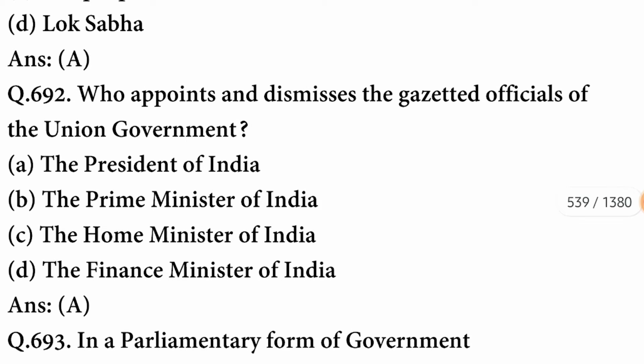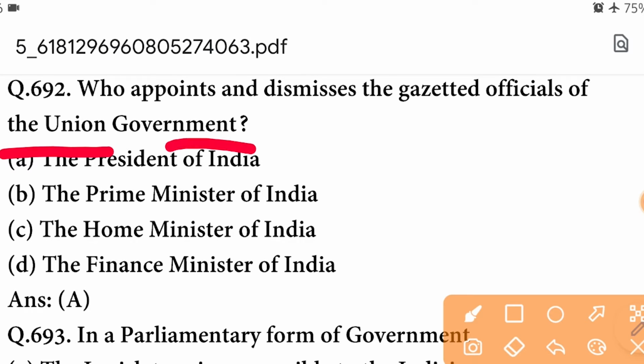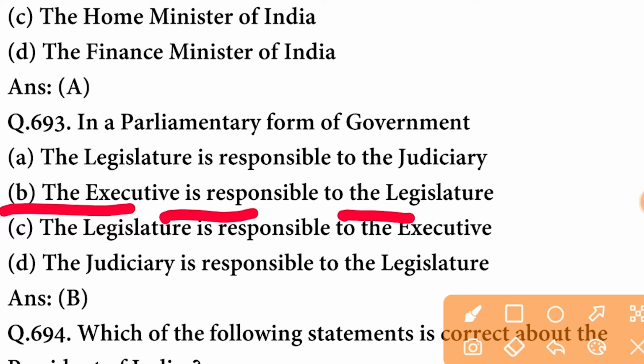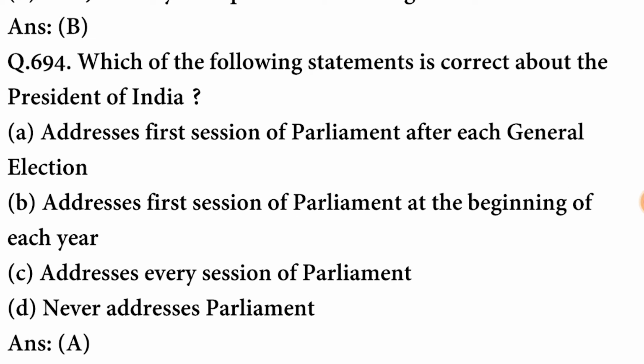Who appoints and dismisses the gazetted official of the union government? It is appointed and dismissed by the President of India. In a parliamentary form of government, the executive is responsible to the legislature. The option is correct. Which of the following statements is correct about the President of India?